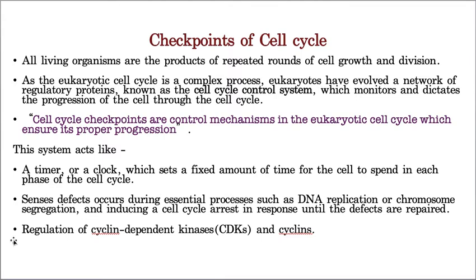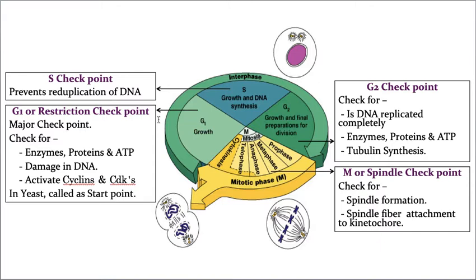It also regulates the cyclin dependent kinases and the cyclins, because cyclins are of various types. So when and where a CDK needs to bind with a cyclin will be decided by the checkpoints. Hope you understood the functions of these checkpoints. Now we will go to what those checkpoints are. Till now we saw what a checkpoint is and what it does, but now let us see exactly what the checkpoints are.